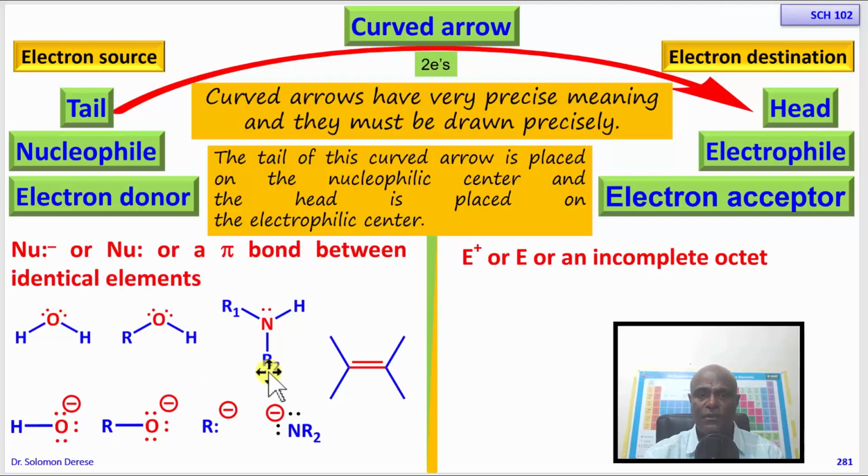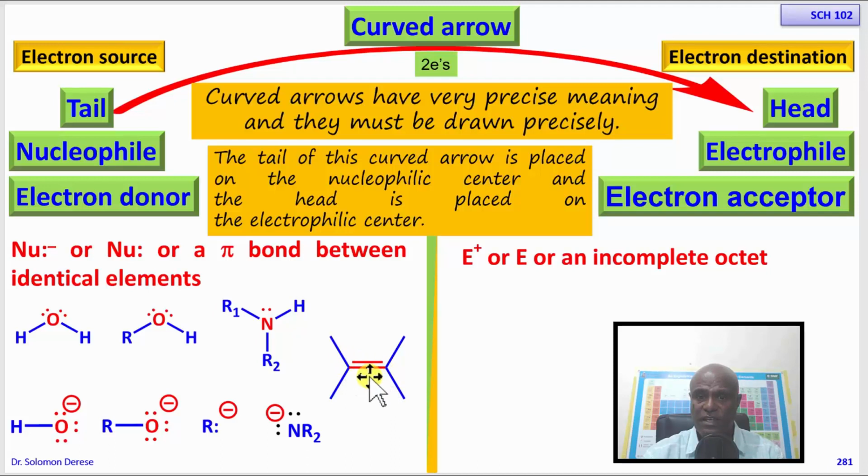In the case of a pi bond, the electrons are not on a lone pair, but the electrons are found between the two carbons. So if you look at this, it has got sigma bond and pi bond.